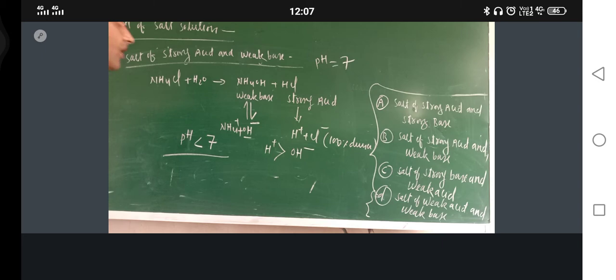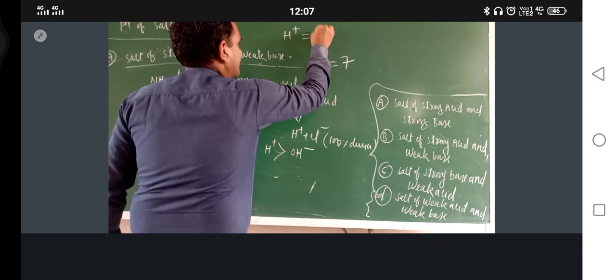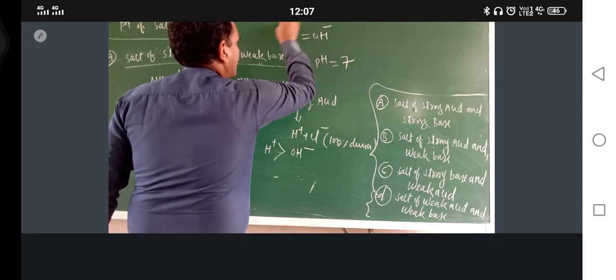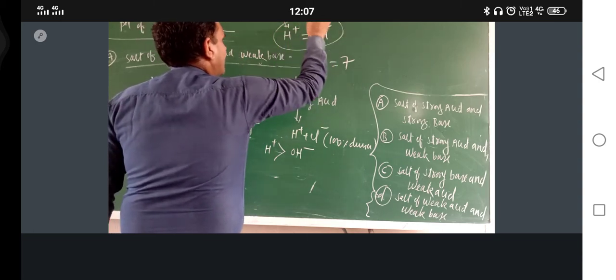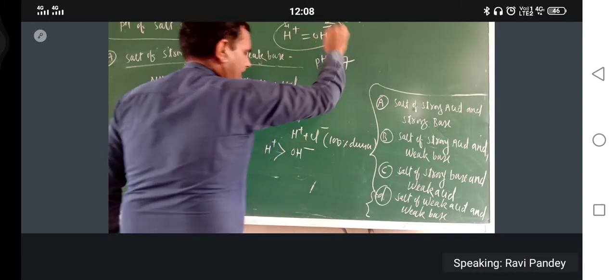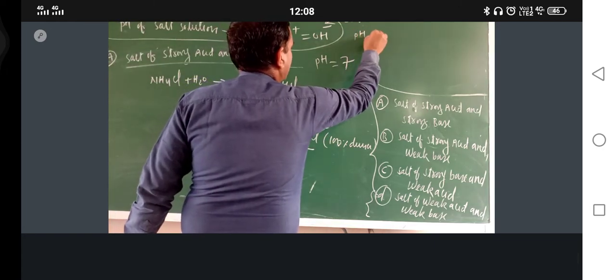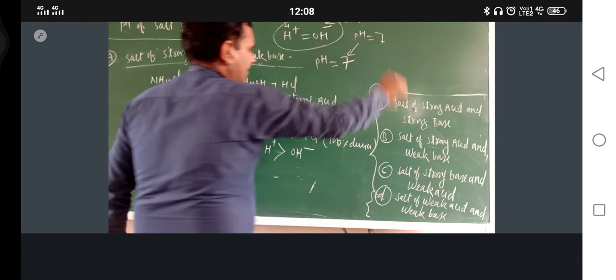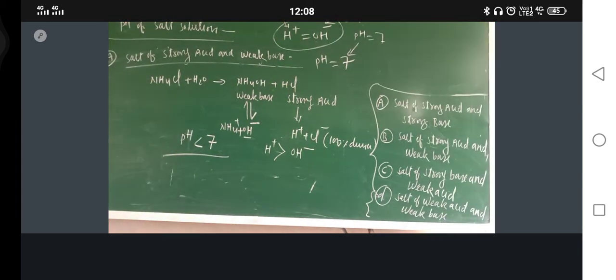In the first category, what was there? Both were strong, so H positive was equal to OH negative. H positive furnished by acid and OH negative furnished by base. Both were equal. So that is why here pH was equal to 7. I hope that you are understanding.